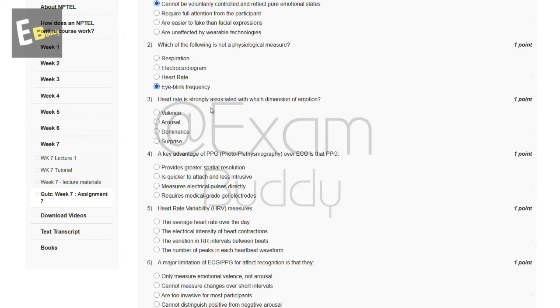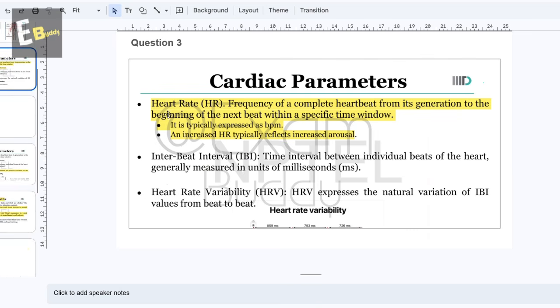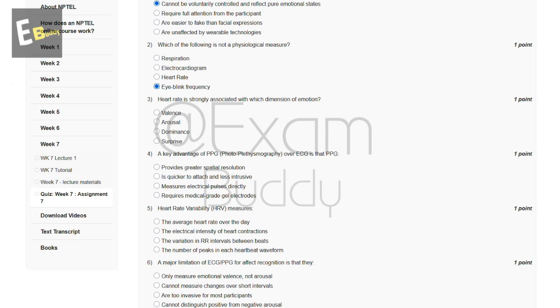And now let's go to our question number 3. Heart rate is strongly associated with which dimension of emotion? So these are the options: valence, arousal, dominance, surprise. So let's check the explanation. So the explanation says heart rate is the frequency of a complete heartbeat from its generation to the beginning of the next beat within a specific time window. It is typically expressed as BPM, and increased HR typically reflects increased arousal. So the answer of our third question is B, arousal.